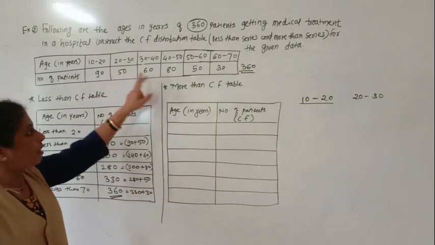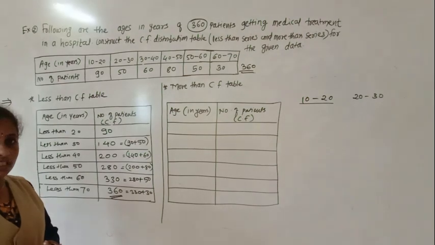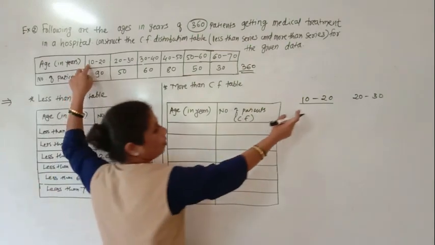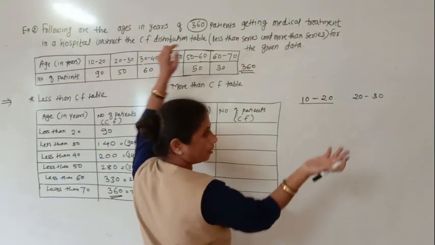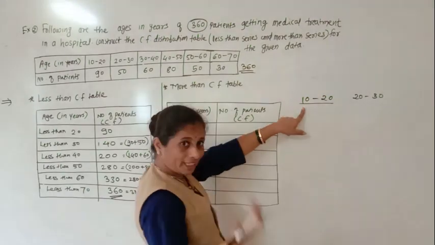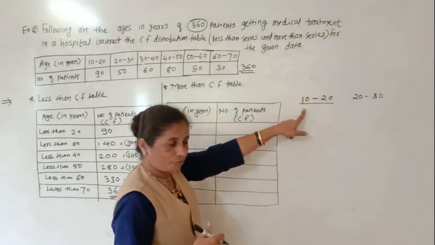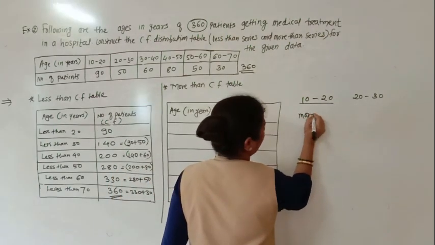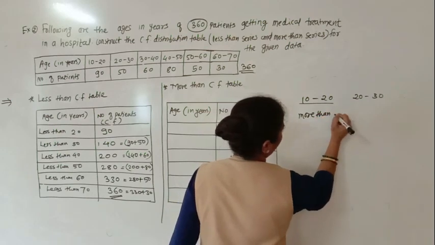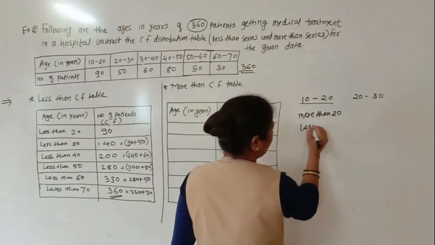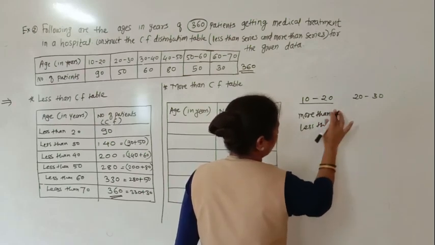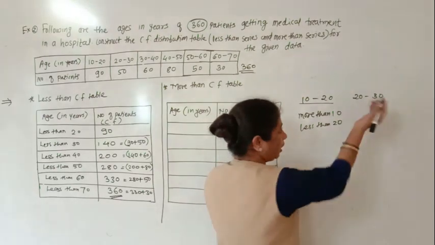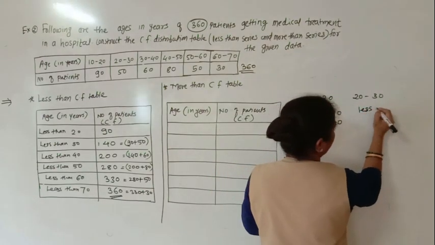Okay. So now we will prepare the more than cumulative frequency distribution table. In the group 10 to 20, if you have to make the more than type, what is the meaning? More than 10 and less than 20. Which type do we have to make here? More than type, right? So more than 10 and less than 20. Less than 20 means what? It is 90.